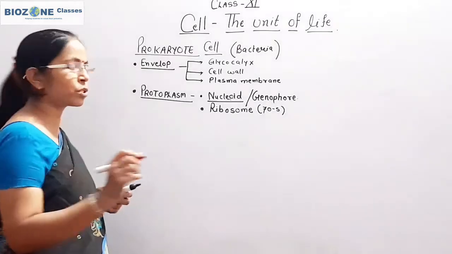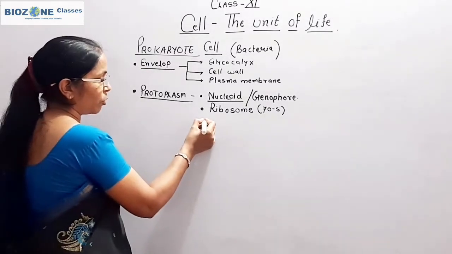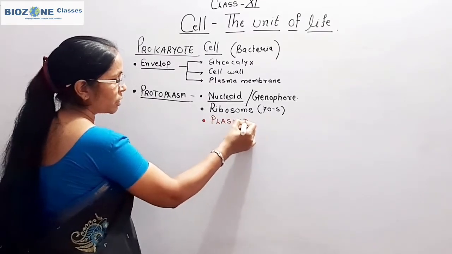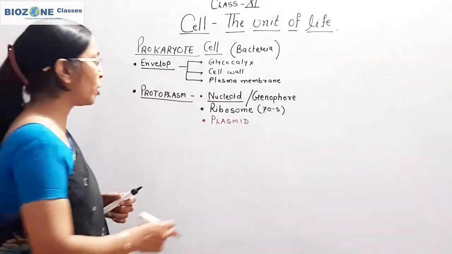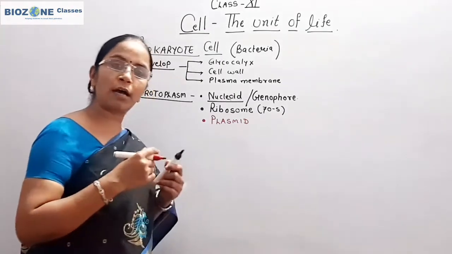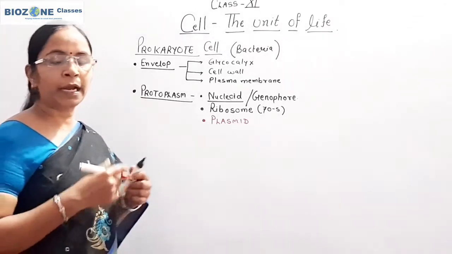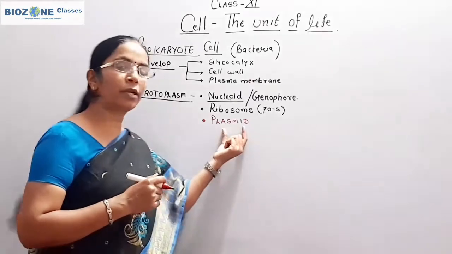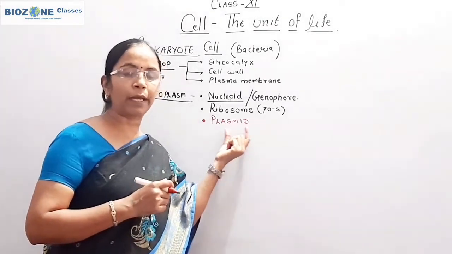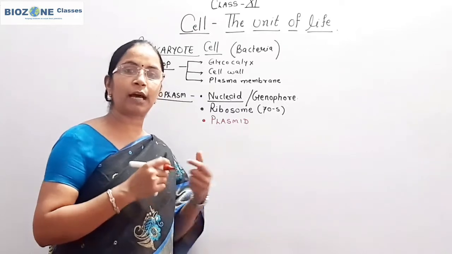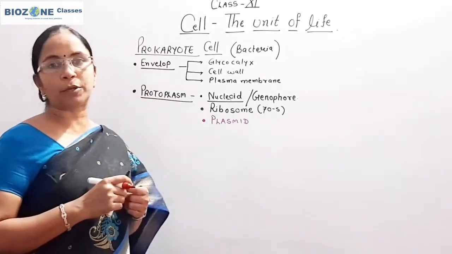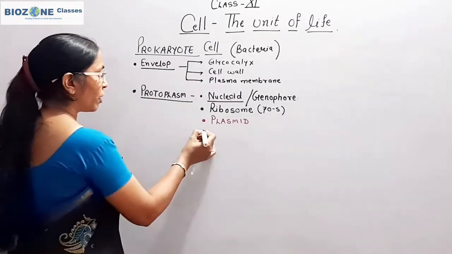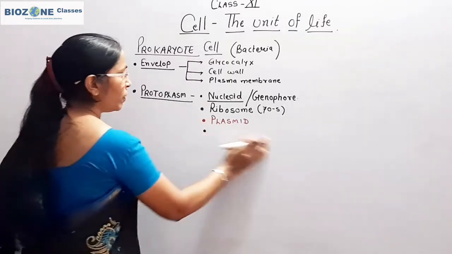After that, one of the most important structures we study in the protoplasm is called the plasmid. Students, stay connected with the video up to the end, because plasmids are very important in bacteria, and two or three chapters of the class 12th syllabus are totally concerned with the plasmid topic. If you are clear about the plasmid in class 11, only then will those class 12th chapters be clear to you.